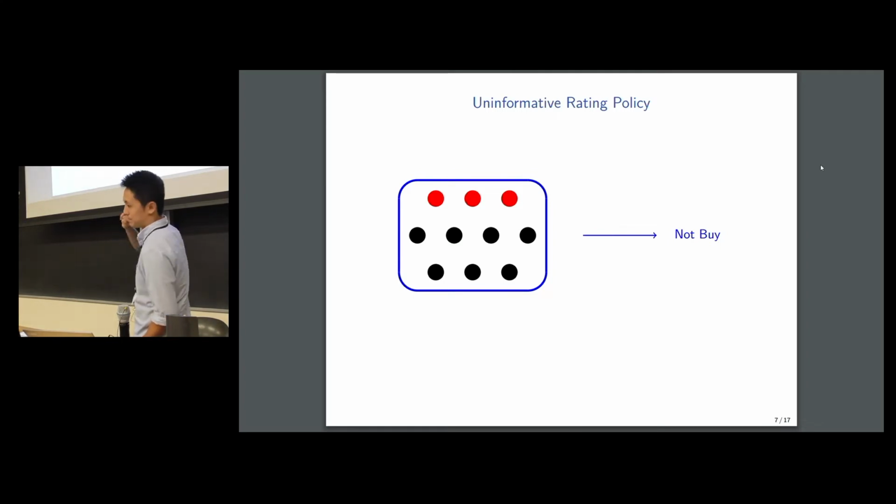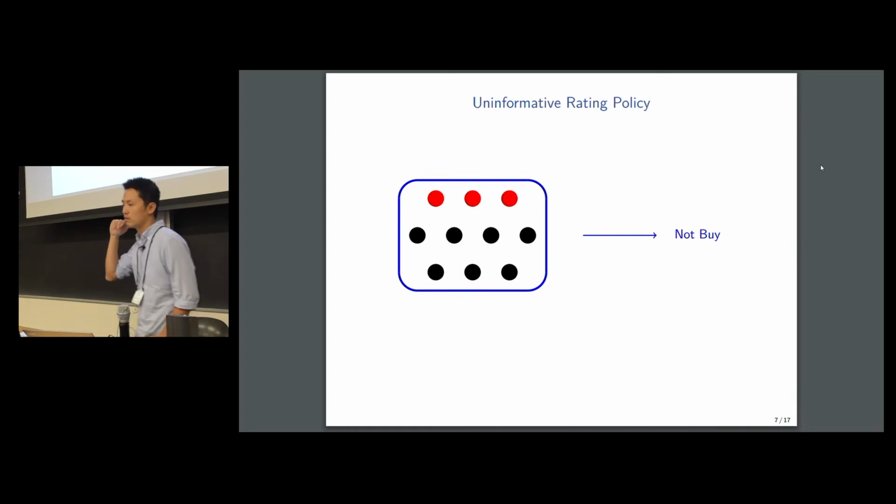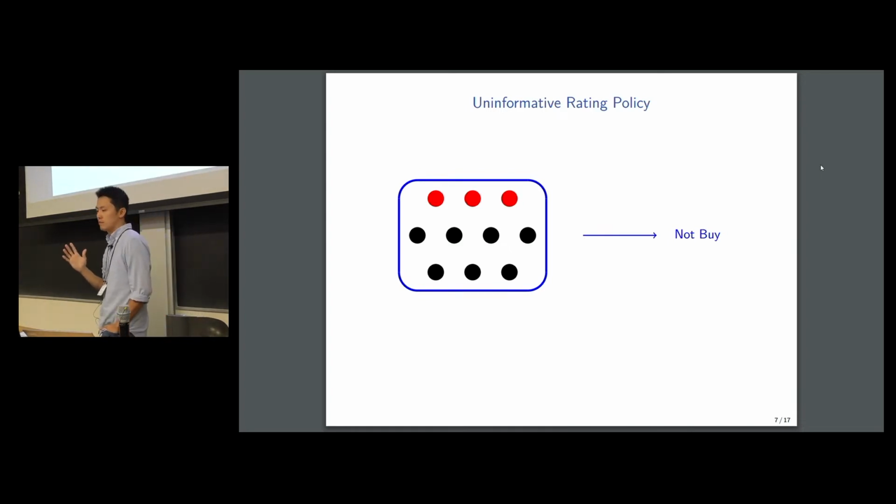Now, in this rating policy, the seller groups all 10 cars together and gives them the same rating. The red dots in this graph are the good cars. The black dots are the bad cars. When the buyer observes a rating from this rating policy, she's going to believe that the probability of getting a good car is less than 1/2, so she's not going to buy any of the cars.